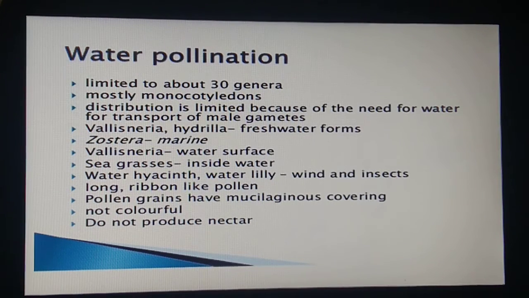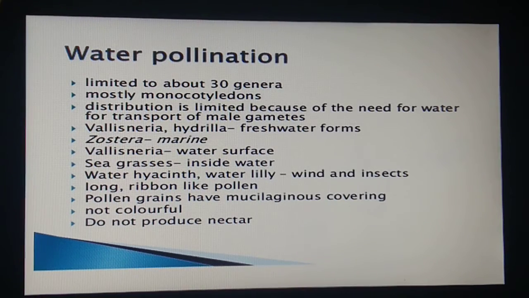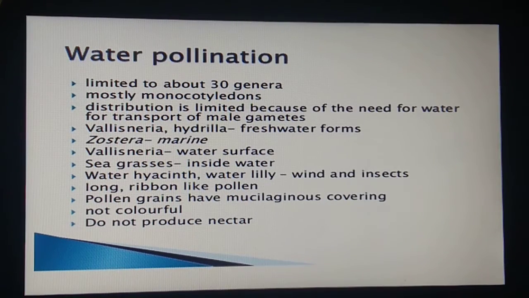Now, pollination by water is quite rare in flowering plants, and it is limited to about 30 genera only, right, students? Especially mostly monocotyledons. So mostly it can be seen only in the monocotyledons. Now students, there are some examples of water pollinated plants.